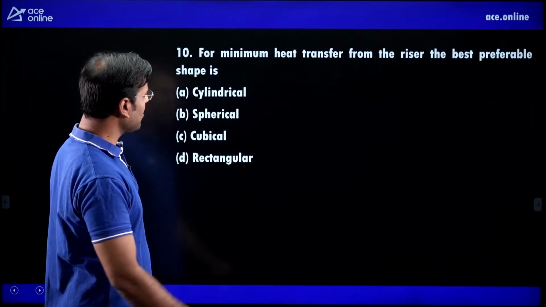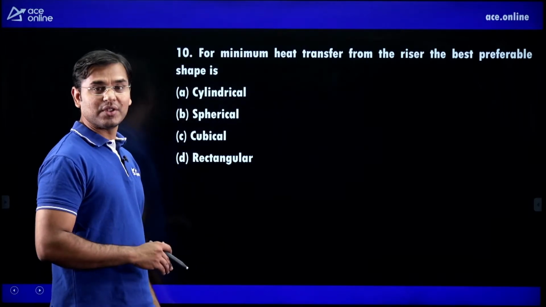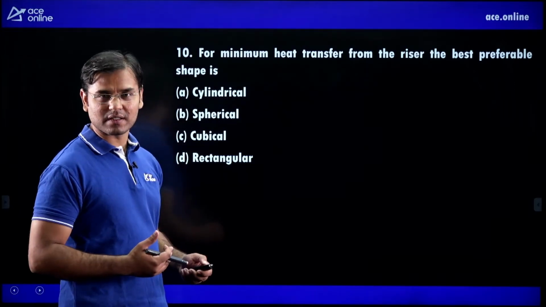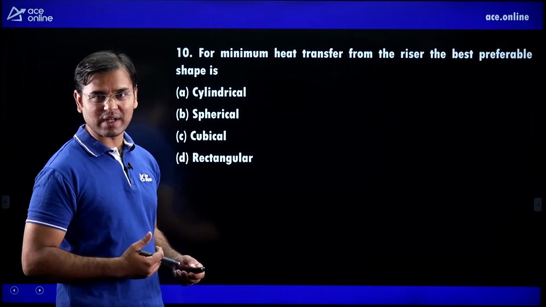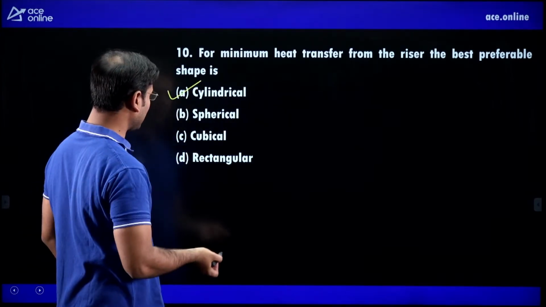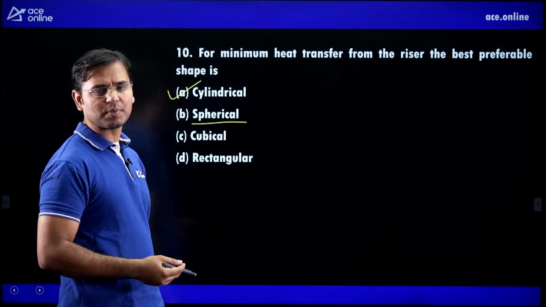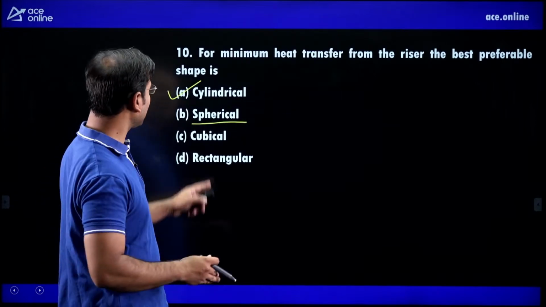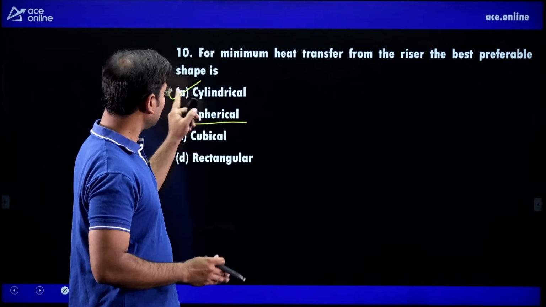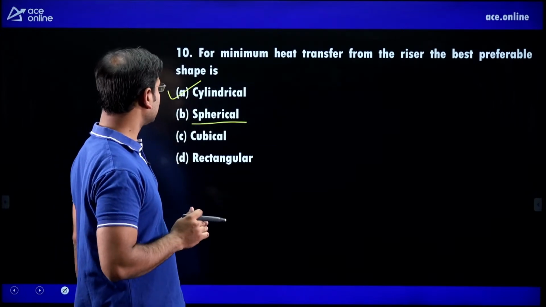Question 10. For minimum heat transfer from the riser, the best preferable shape is, means which is the best shape of riser? We can use the cylindrical shape. The spherical is also good, but to manufacture a spherical riser is very difficult. That's why we are using the cylindrical riser only. The best preferable shape is cylindrical.